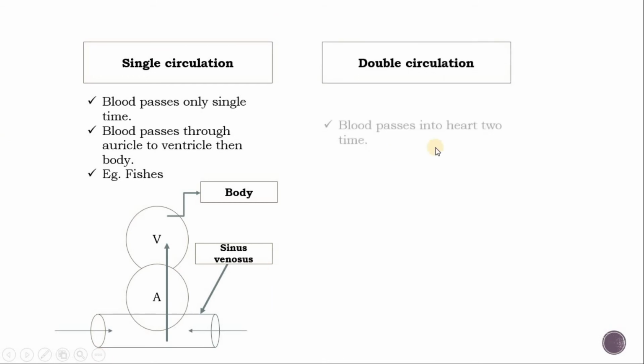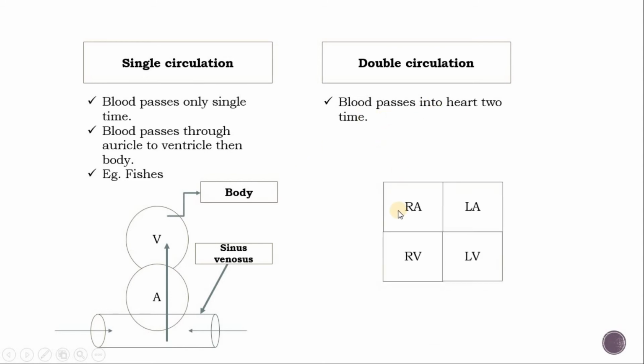Now double circulation. What is double circulation? Blood passes through the heart two times. There is a four-chambered heart: right auricle, right ventricle, left auricle, left ventricle. There are lungs and body. The blood passes two times through the heart.